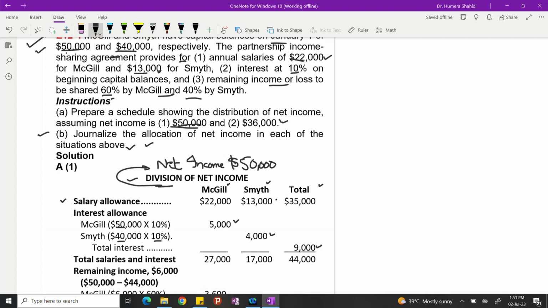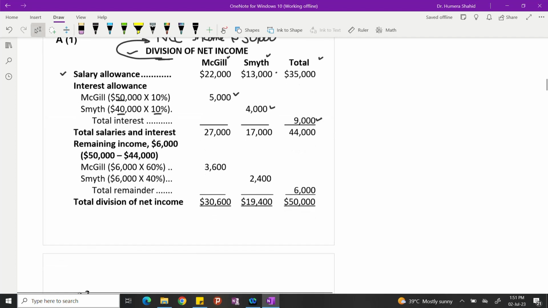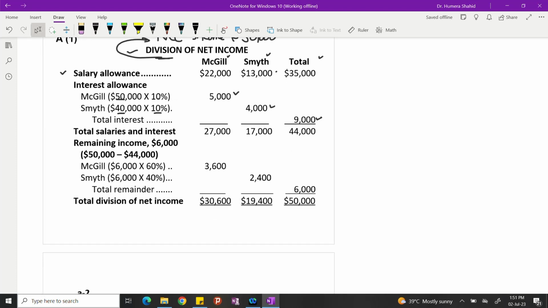We need to see how much total salaries and interest there is so that we can calculate the remaining income. So McGill has taken 22,000 as salary, 5,000 as interest. So he took 27,000. Smith has taken 13,000 as salary, 4,000 as interest. So he took 17,000.